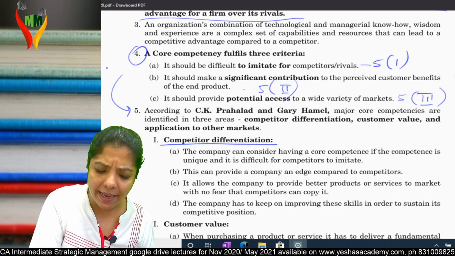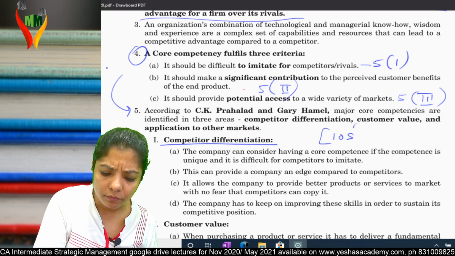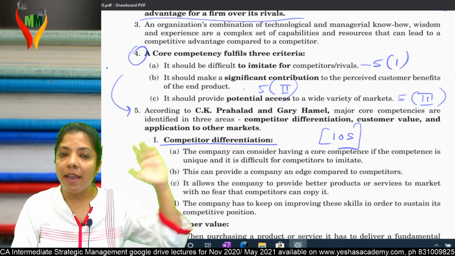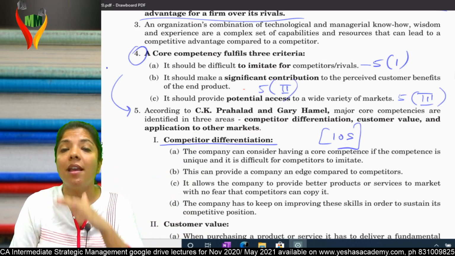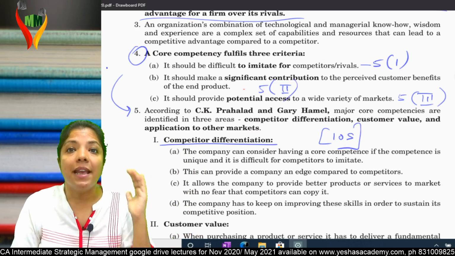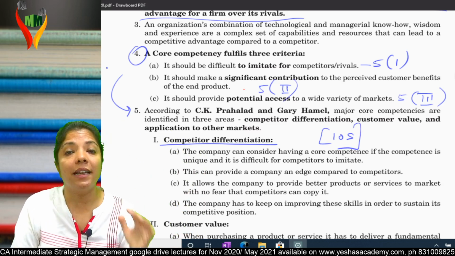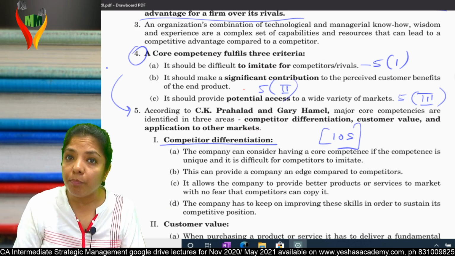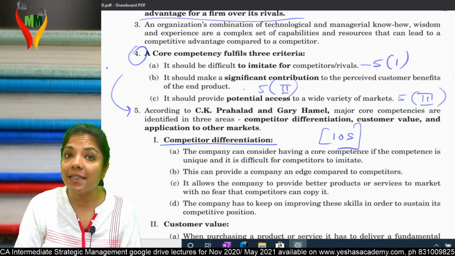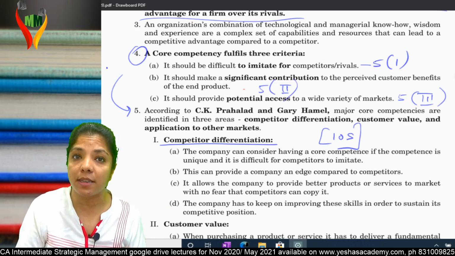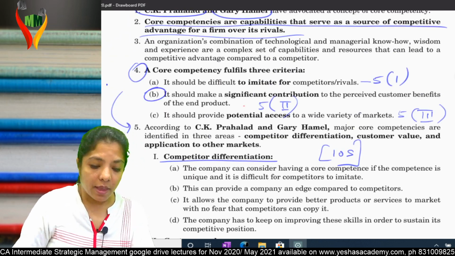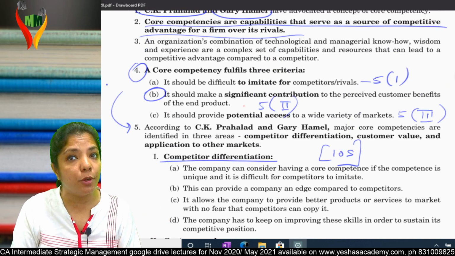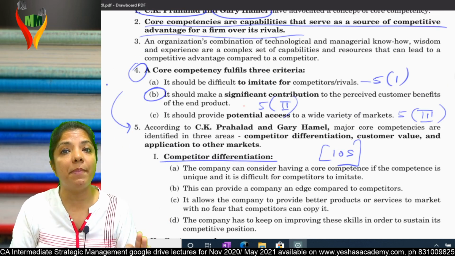For example, I can take the example of iOS. The rest of the world is giving Android. It's only Apple, the iPhone, that is giving iOS. Getting my point? In that case, can I say that they are different from the competitors? Yes, and nobody else can copy their core competency. Clear?